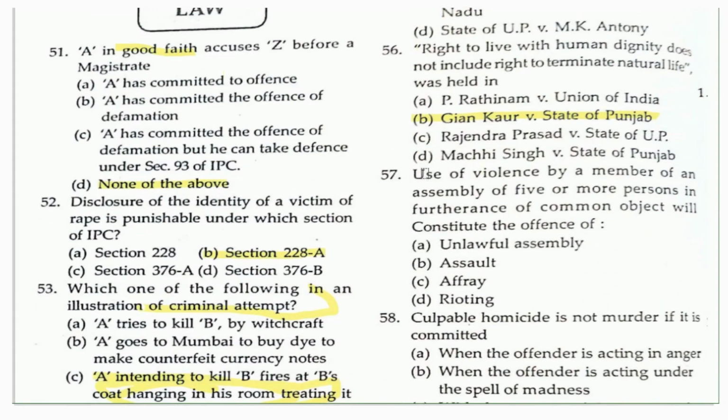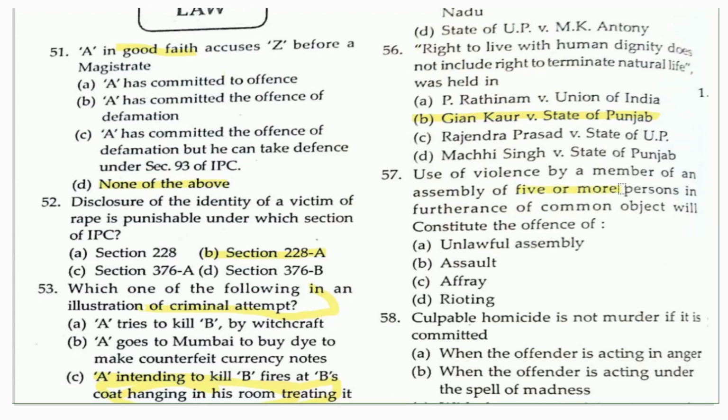Another question which had been asked in 2006: use of violence by a member of an assembly of 5 or more persons in furtherance of a common object will constitute the offense of. The options given are unlawful assembly, assault, affray, rioting. So it is about 5 or more people, and also there is a use of violence. So in all these options, the right answer is rioting. And section 146 of the Indian Penal Code talks about rioting. So this is the right answer here.